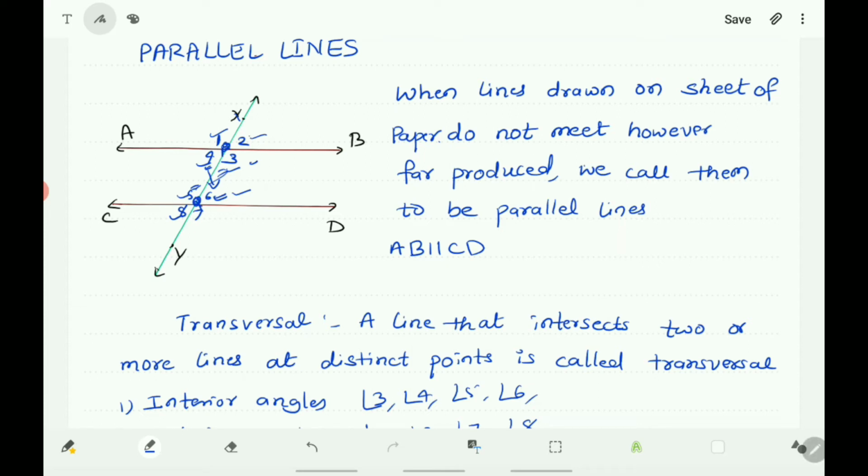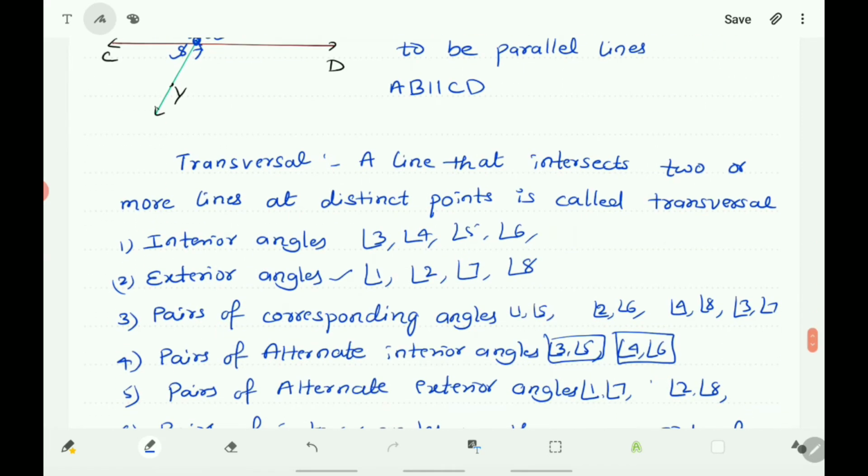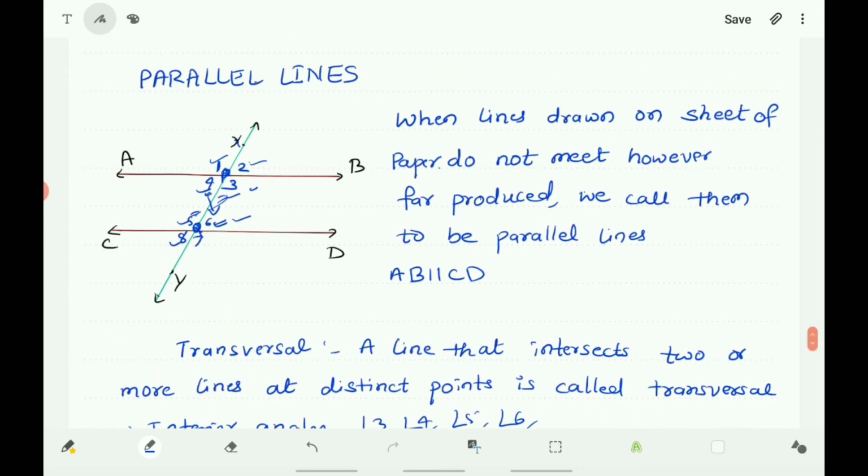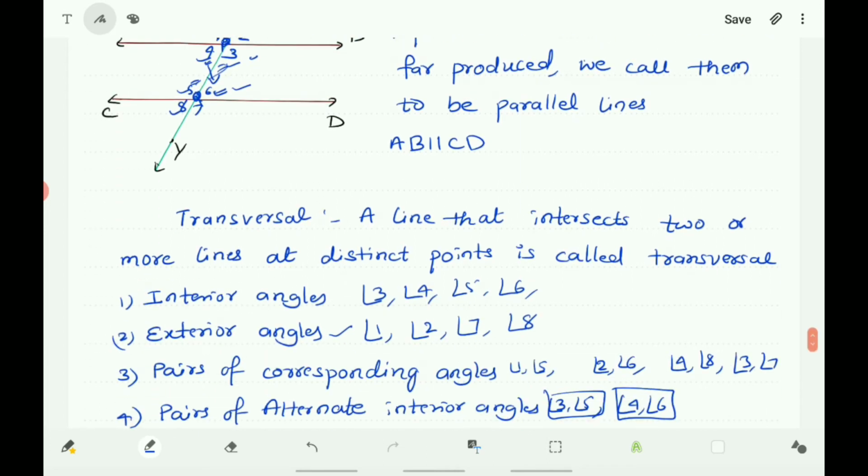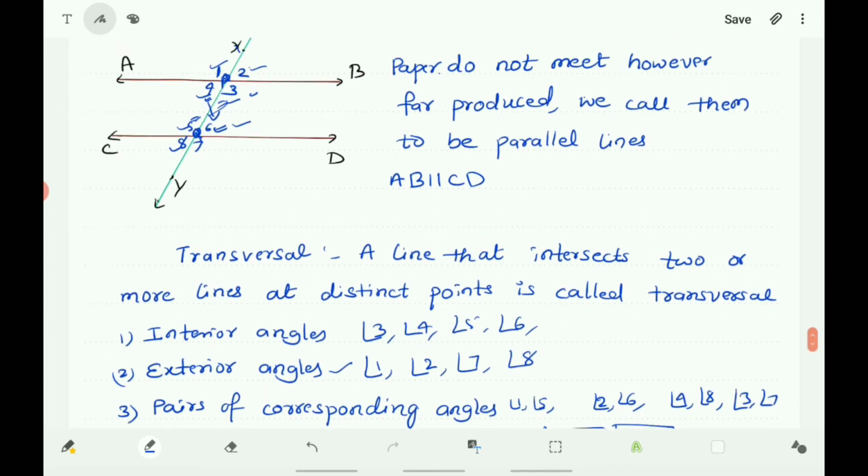This is one pair, angle 3 and angle 6, and another pair is angle 4 and angle 5. This is the second pair of angles, which are interior angles on the same side of the transversal. This is about the interior angles, exterior angles, corresponding angles, alternate angles. Now, if the lines are parallel, then the pairs of corresponding angles and pairs of alternate angles have special properties.